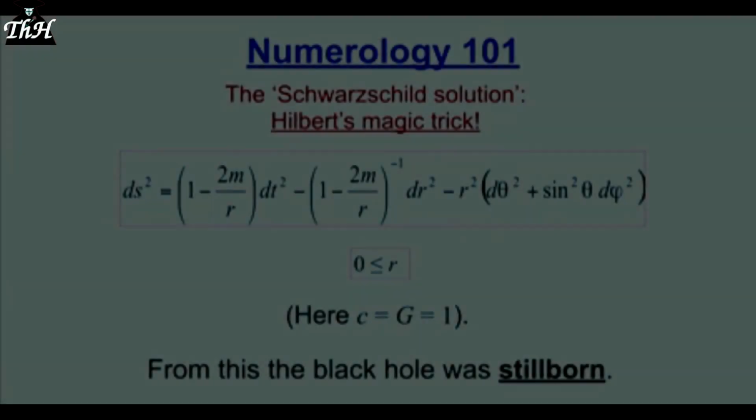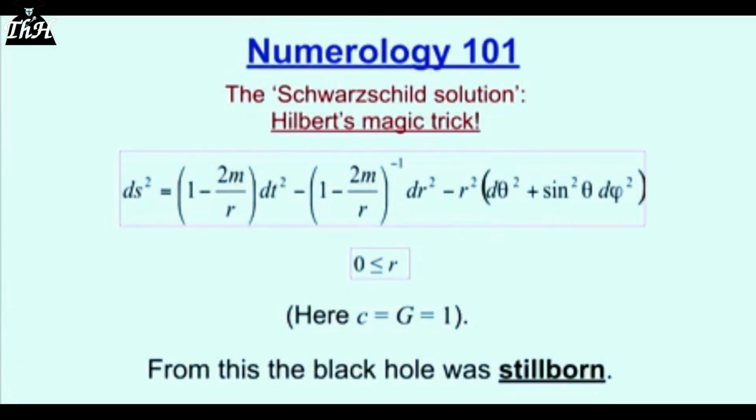Now we come to a little bit of numerology. This is the so-called Schwarzschild solution, but it's Hilbert's version, and it's a magic trick by Hilbert. In this expression, c equals G equals 1. What's c? It's the speed of light. G is Newton's gravitational constant. And they set them to 1, so they disappear out of the equations. And they claim that this little m in this equation is the mass of the gravity that's the source of the gravitational field that Einstein says Ricci equals 0 to. This is the mysterious mass that is taken out and put back in.